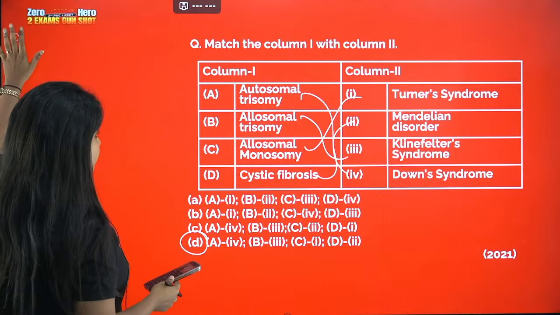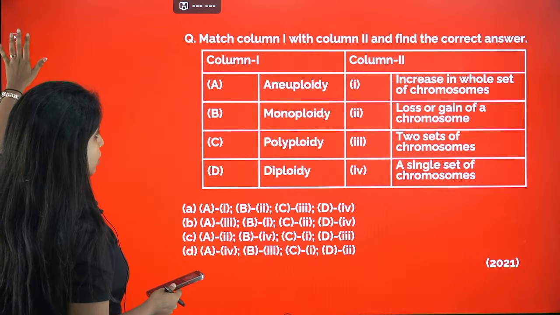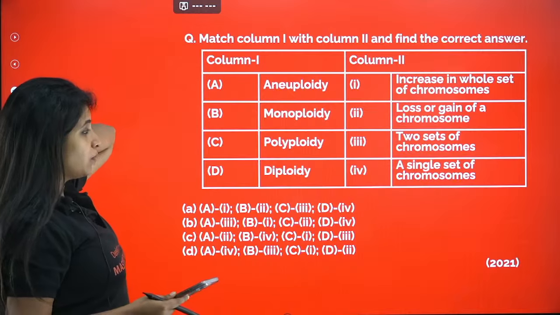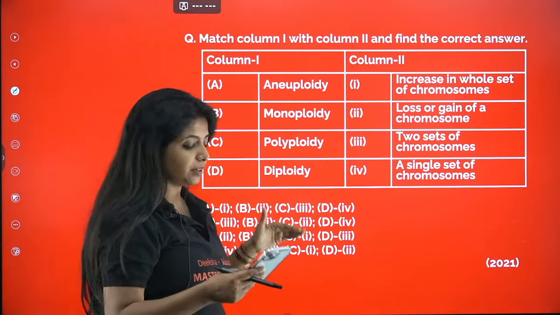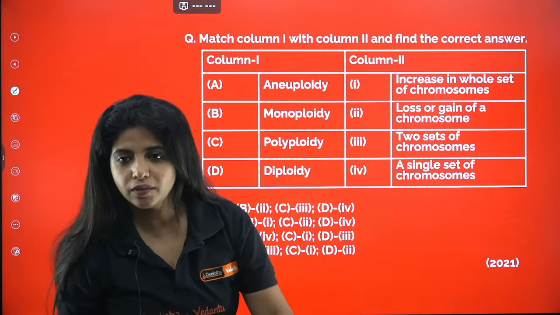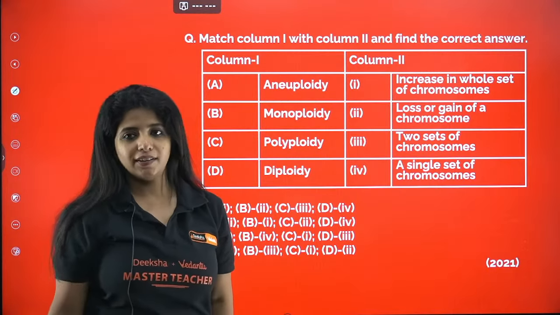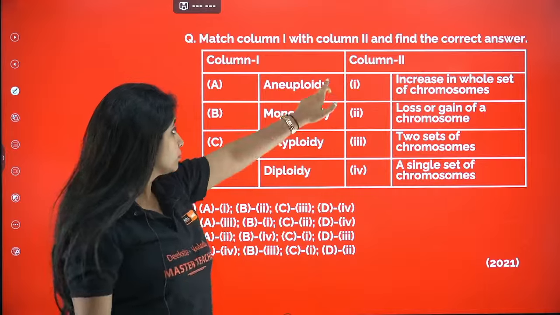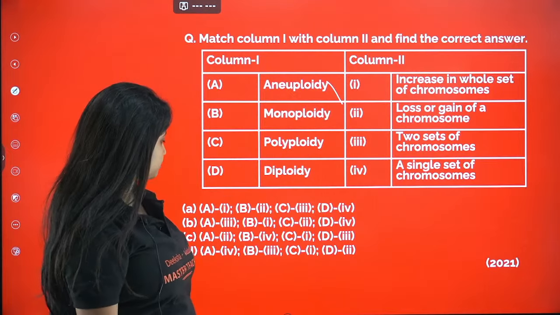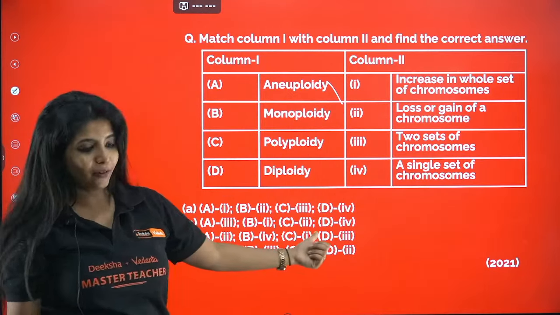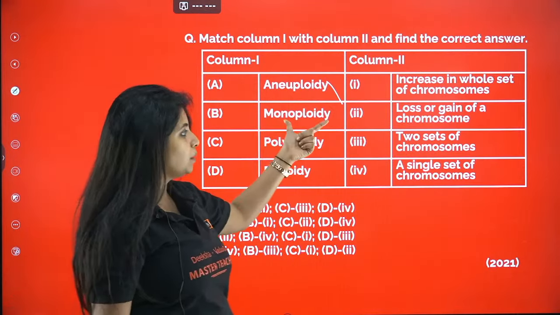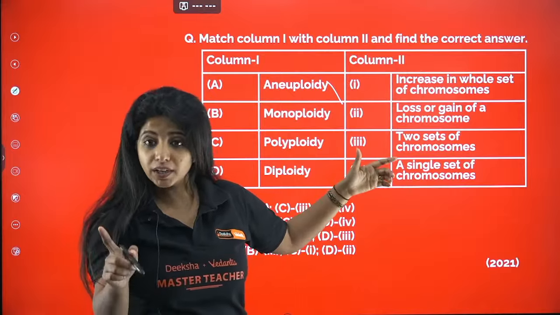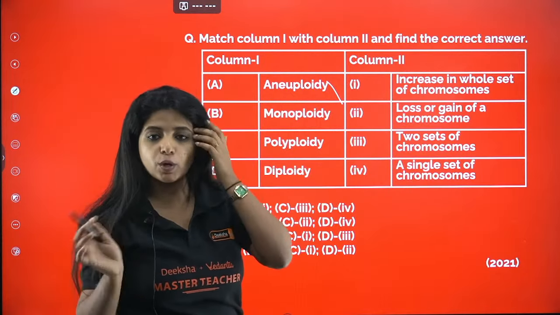Awesome. So today I think you have studied a lot of things. Match column 1 with column 2 and find the correct answer: aneuploidy, monoploidy, polyploidy, diploidy. Aneuploidy we know. What is aneuploidy? Loss or gain of a chromosome. A goes with 2, and you just have one option with that, and that's how you find the entire answer. Monoploidy means a single set of chromosomes. This is not given in NCERT, but you need to use your understanding.